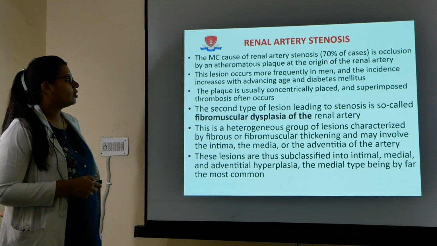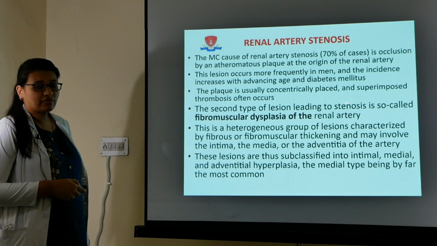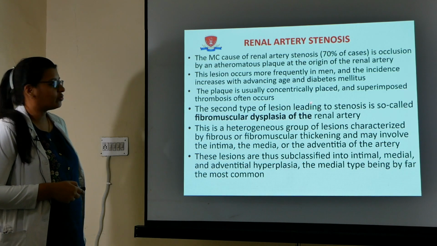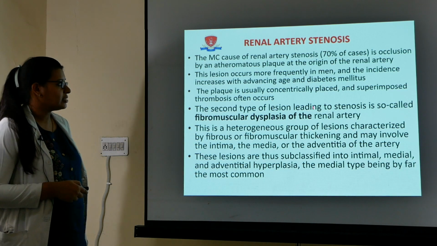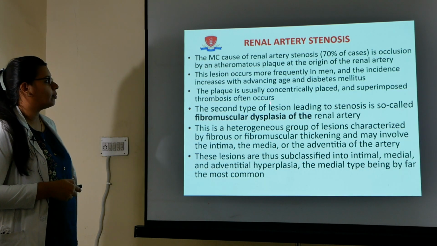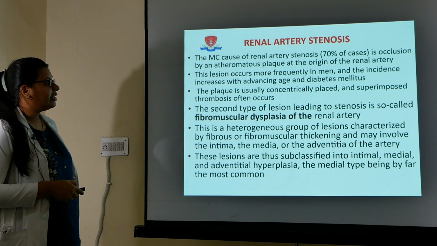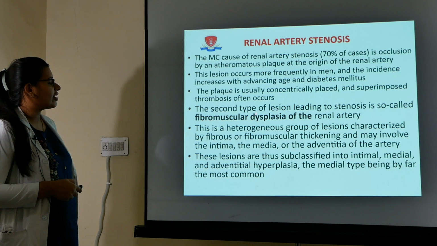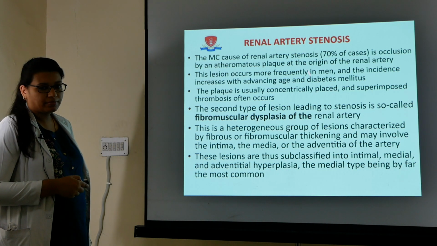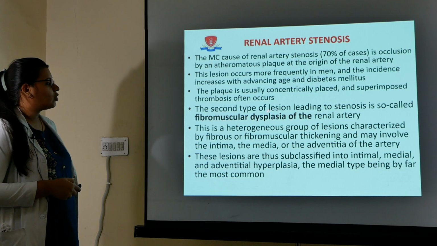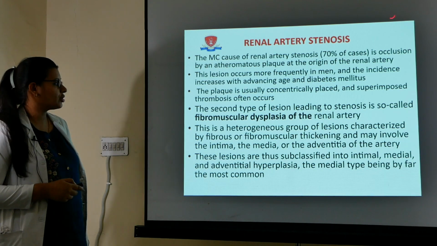Okay, so what happens, I've told you the cause is atheromatous plaque, which is present at the origin of the renal artery. Plaque is usually concentrically placed and it is superimposed. Thrombosis often occurs. So the second type of lesion leading to stenosis is so-called fibromuscular dysplasia of the renal artery. So first is the plaque and second is the fibromuscular dysplasia of the renal artery. Both will lead to renal artery stenosis.